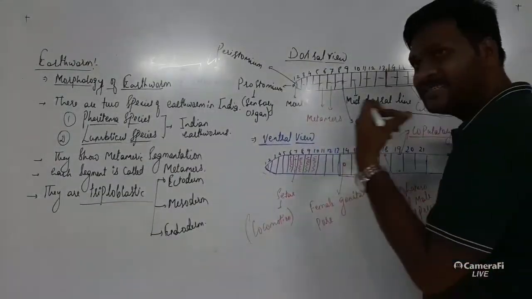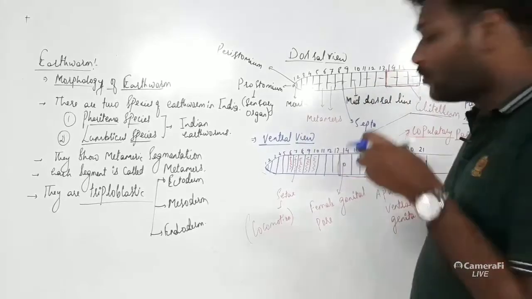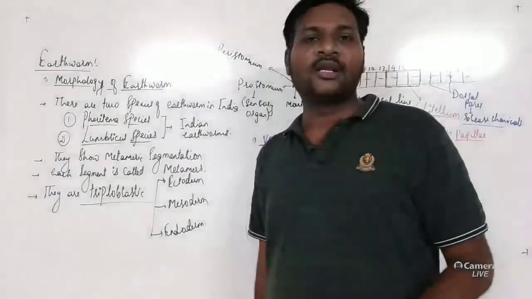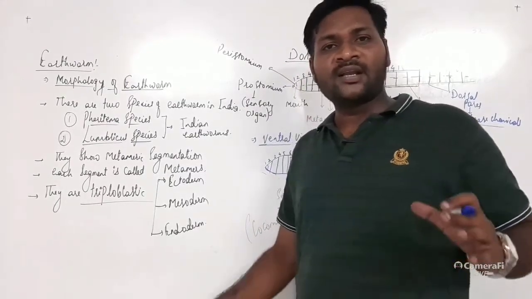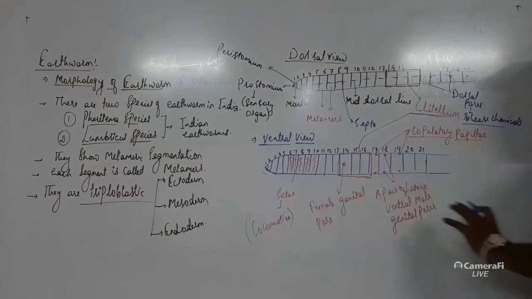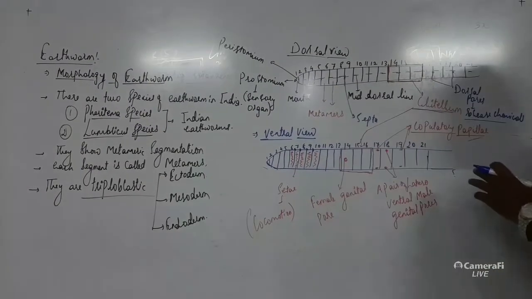The body is cylindrical, so there are circular muscles, and the body is elongated, so they also have longitudinal muscles. These longitudinal and circular muscles help in the movement, or locomotion, of the earthworm.